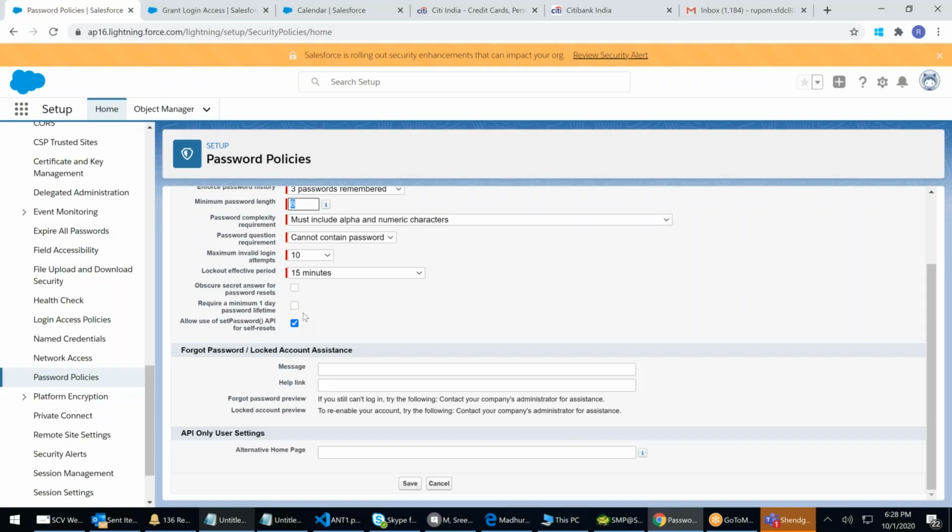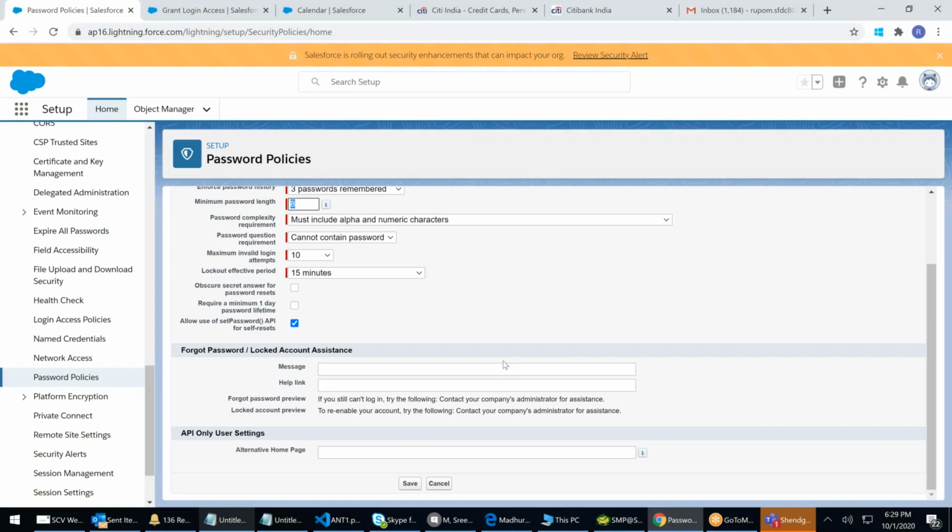Can we restrict just one IP address, for example, only one? See here, it's opening, it's not restriction. Whichever IP address you give, only that can be used. Other than this, enter all the IP addresses of the world and don't put that one IP address. That means everybody in the world can access except that IP address. You can do that. So you can unblock everyone except one. So there we go.